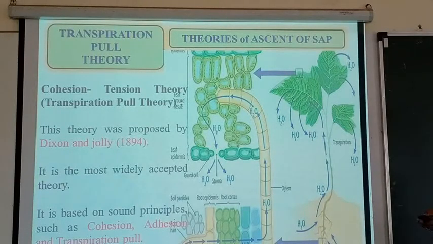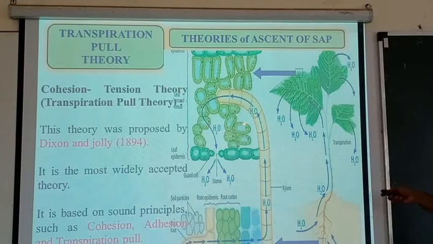The theory is completely based on cohesion, adhesion and transpiration pull phenomena. These three phenomena work together in the plant. When we look into the picture of this transpiration pull theory, what do we see here? Here is the root system, then the stem and then the leaves. We know how the process of ascent of sap takes place. In the root, absorption; in the stem, transportation; and in the leaves, evaporation of water.